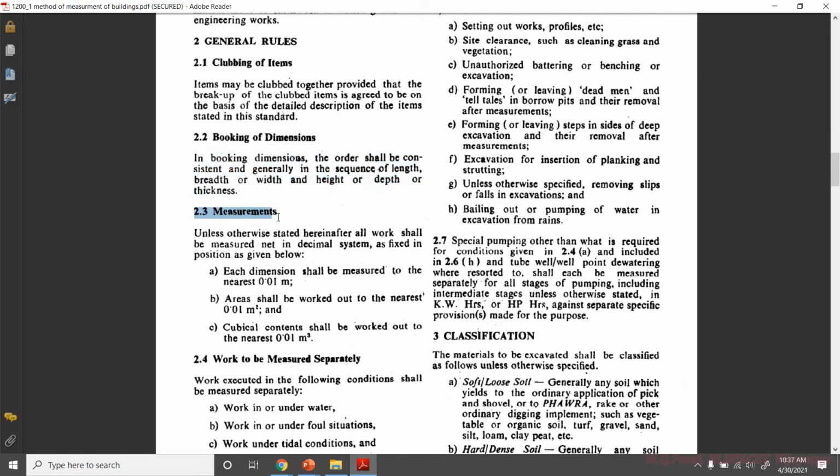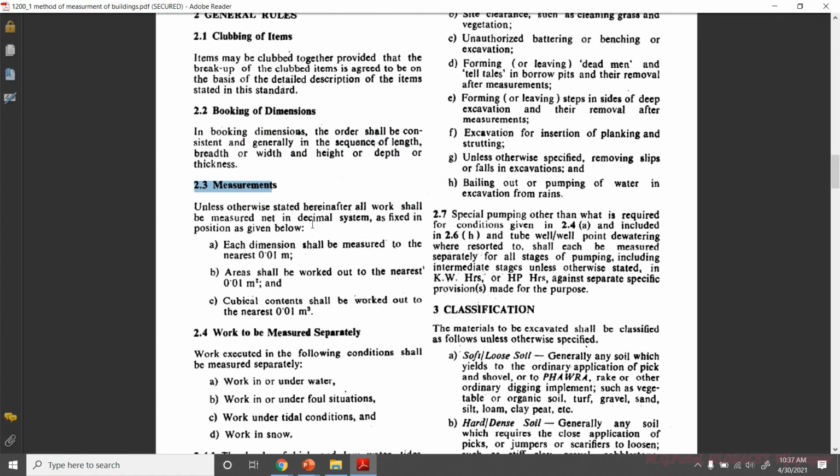Then next comes measurements. For example, if you are measuring any length, each dimension shall be measured to the nearest 0.01 meter, so after the decimal point you have two digits. Areas shall be worked out to the nearest 0.01 square meter. Similarly, if you are calculating volume, it has to be to the nearest 0.01 cubic meter. Very simple: after the decimal point you have two digits.